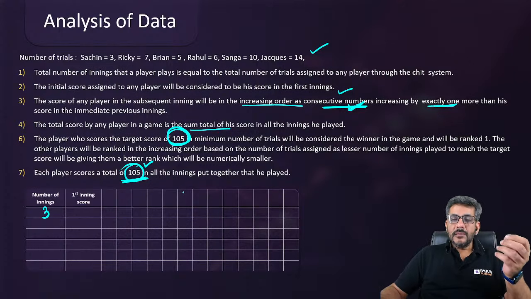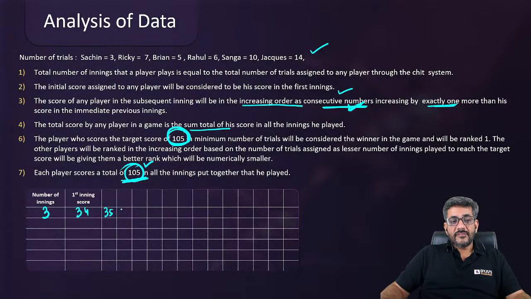Of course, if 3 numbers add up to 105 और consecutive है तो उनका average आएगा 105 by 3, that is 35. So the numbers are 34, 35, 36. The first number will be 34, the second number will be 35, and the third number is going to be 36. Similarly, Brian has got 5 innings. अगर 5 innings किसी की है और टोटल उसका भी 105 है, so his average is 105 by 5, 21. 21 का मतलब ये, अगर average 21 है तो there are 2 scores before that and there are 2 scores after that. So 19, 20, 21, 22, 23 are the scores of Brian.